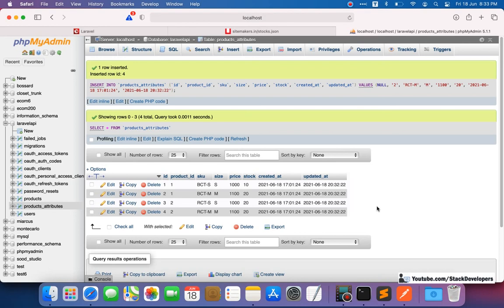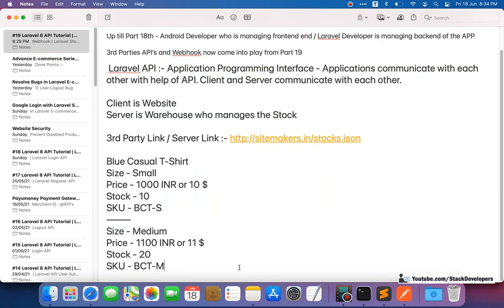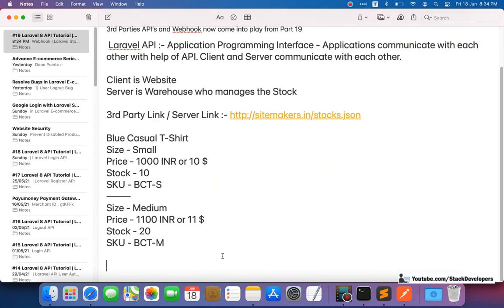But if you are managing some big website, some big brand like Amazon, then stock always comes from a third party, because a website sale can be done at various places, like at your own place or some other place. You are managing stock in your website online, and the same stock is there in your stores as well. Now another thing comes into play that you need to learn here, it's very important.